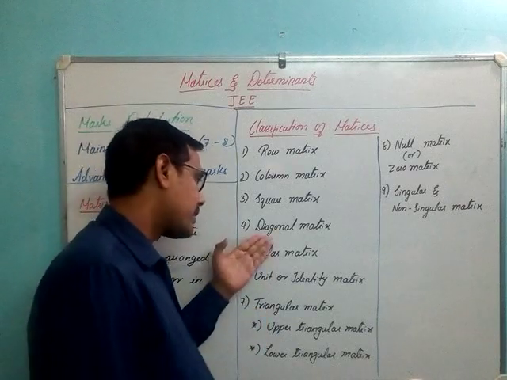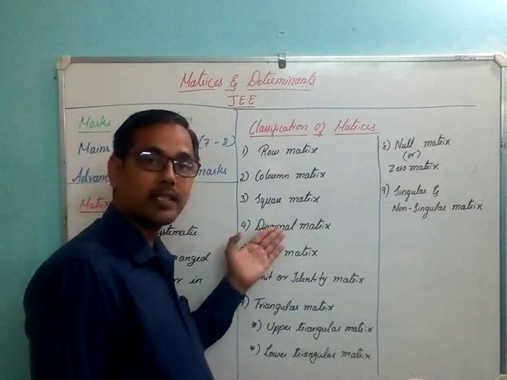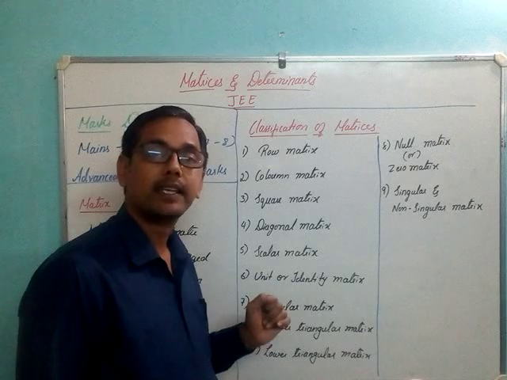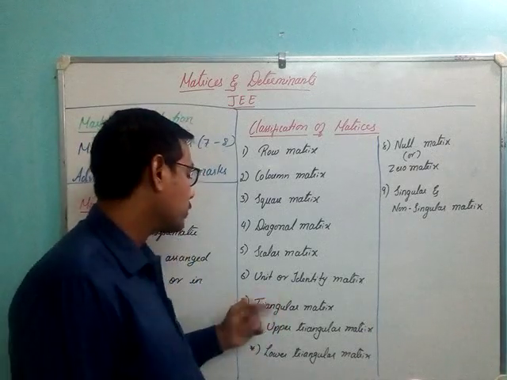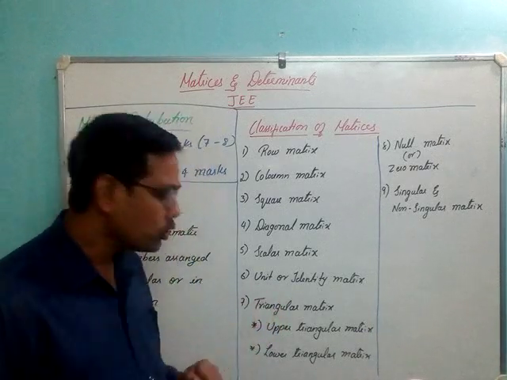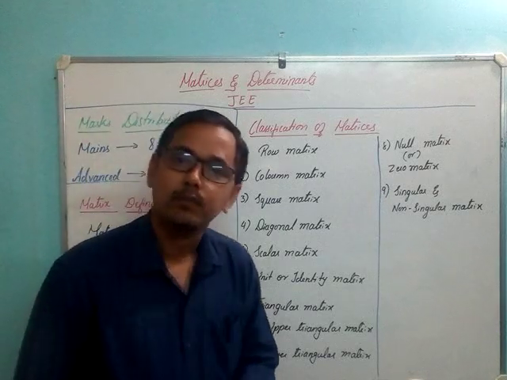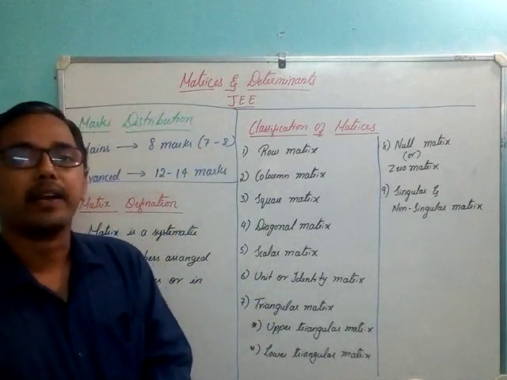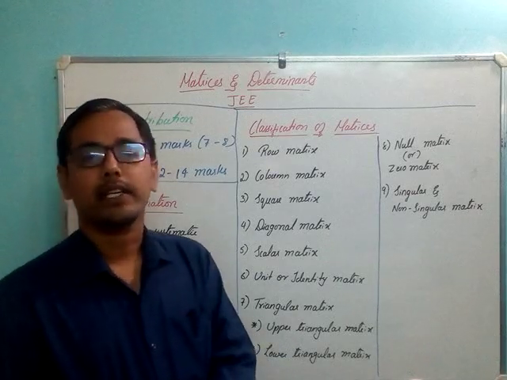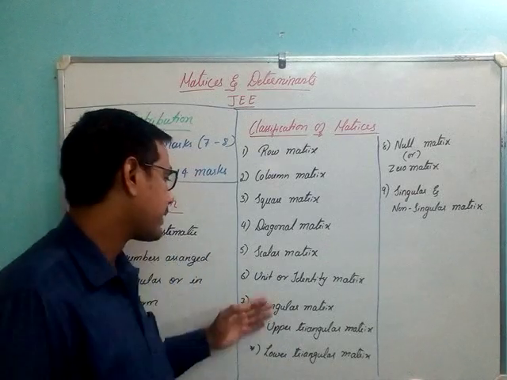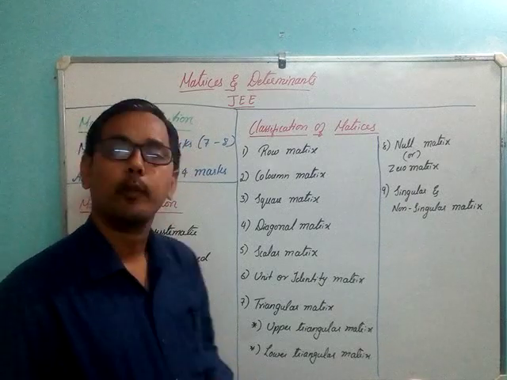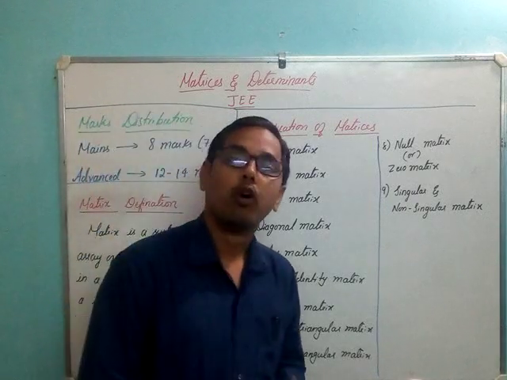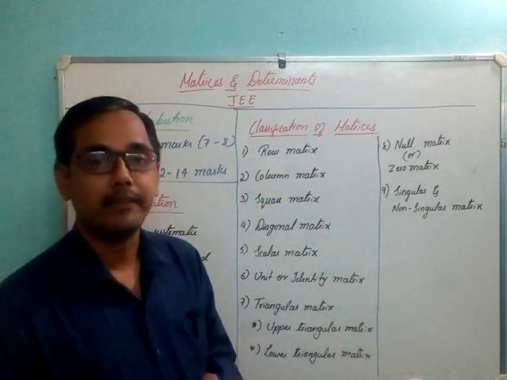So that means whatever are the properties of diagonal elements, the same will be the properties of a scalar matrix also, right? So next, unit or identity matrix. A unit or identity matrix is once again a square matrix, or you can call it a diagonal matrix, in which all the diagonal elements are unity,